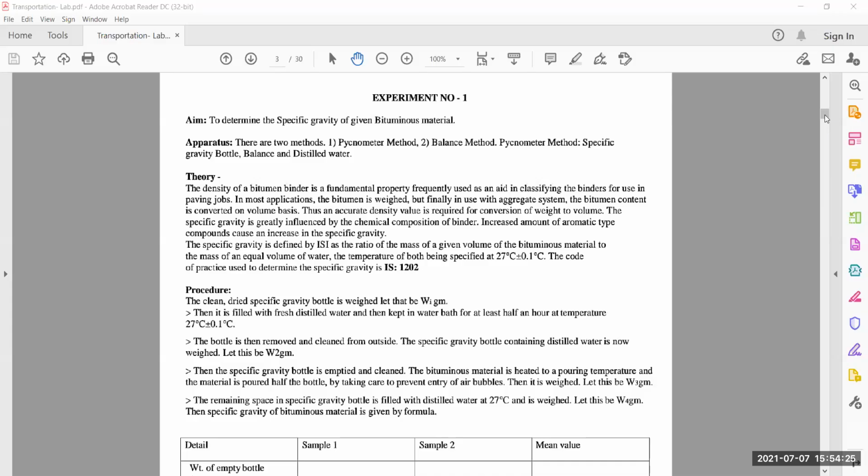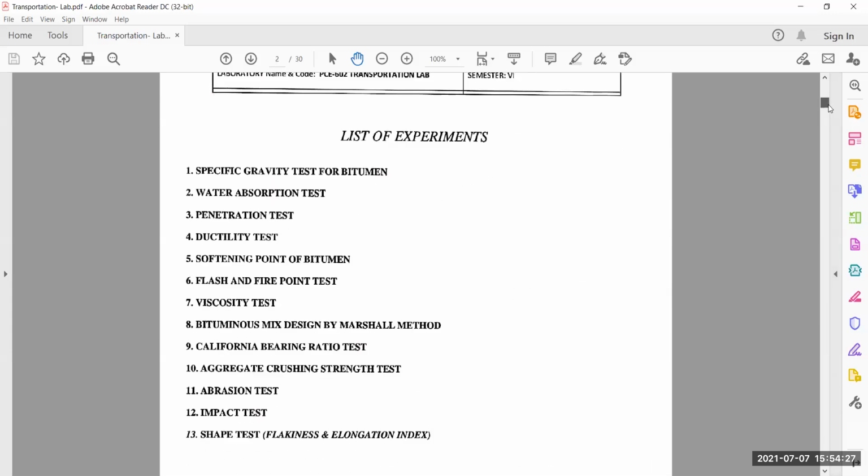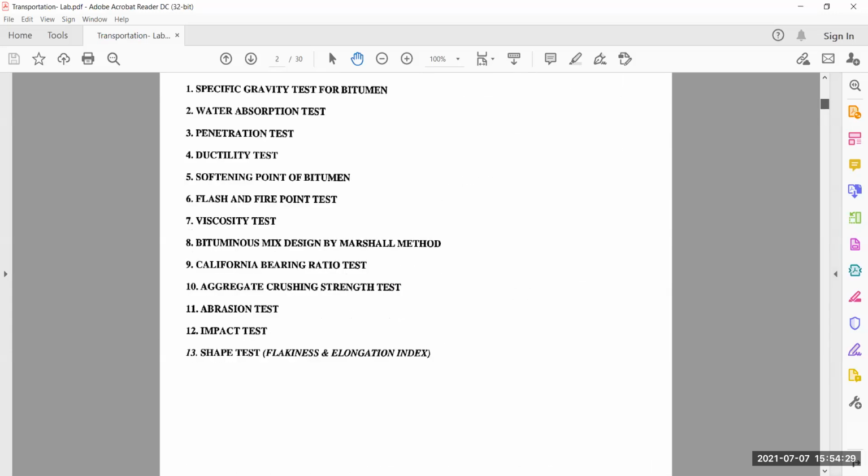Here you all see. So our next test is, I think we have covered so many tests. We have covered our shape test, our impact test, our abrasion test, our aggregate crushing strength test. We covered another test, that is the soundness test. So we covered so many tests.